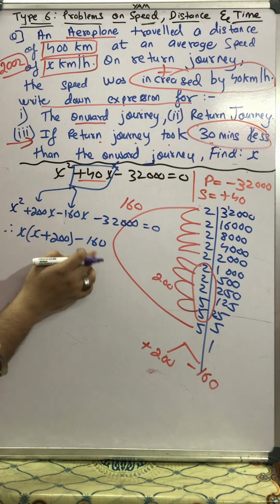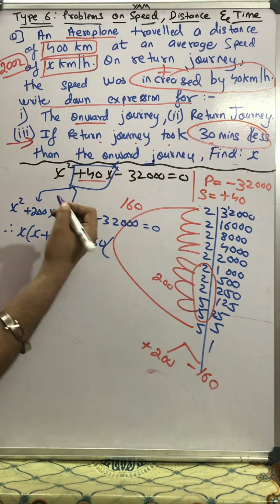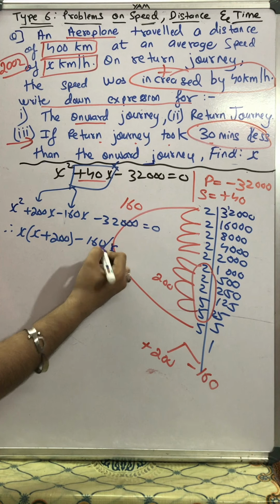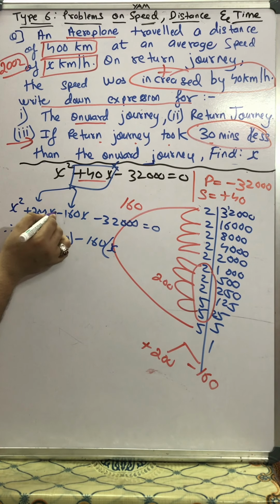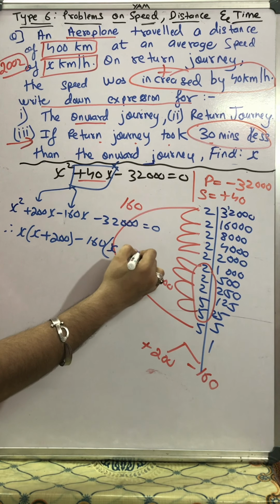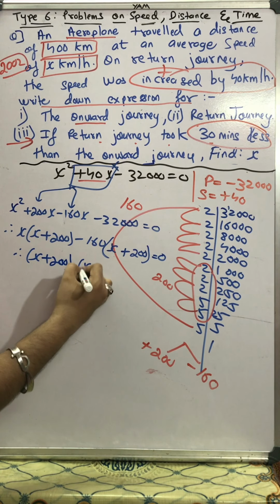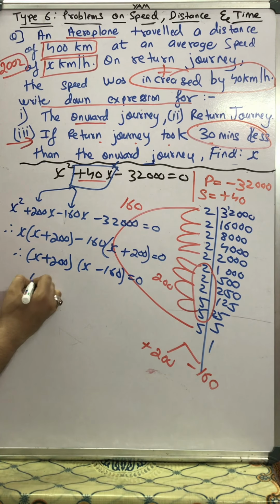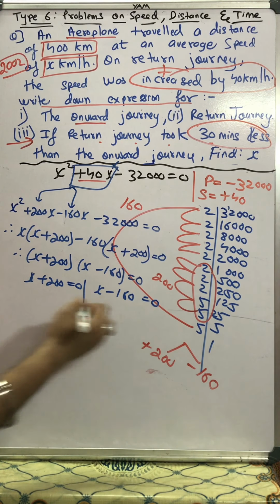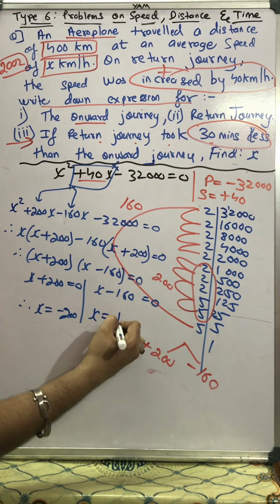I removed 160 common because in this bracket I want x, so I have to remove the entire 160. We should always take out the sign of the second last term common. So this minus will become plus, and this will be 200, equal to 0. Therefore x plus 200 and x minus 160 is equal to 0. Therefore either x plus 200 is equal to 0 or x minus 160 is equal to 0. Therefore x will be minus 200 or x will be plus 160.